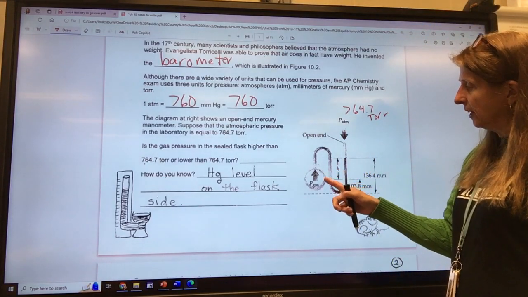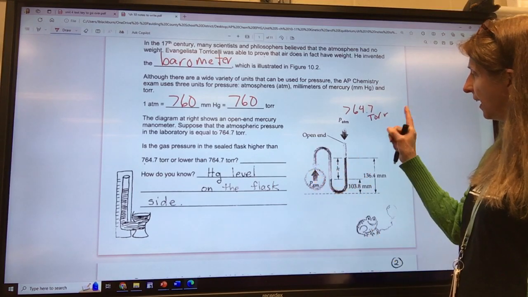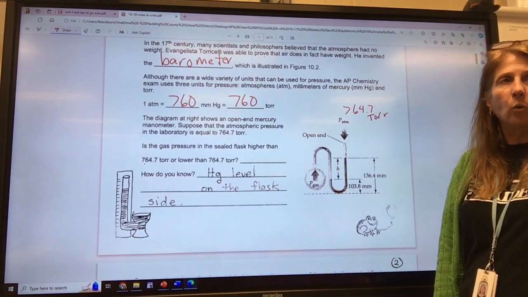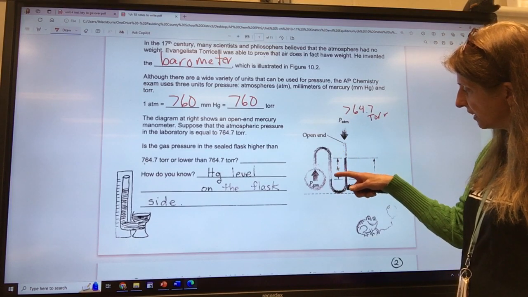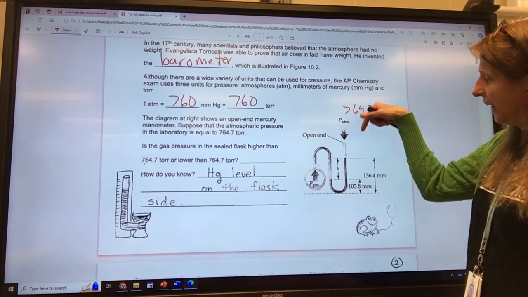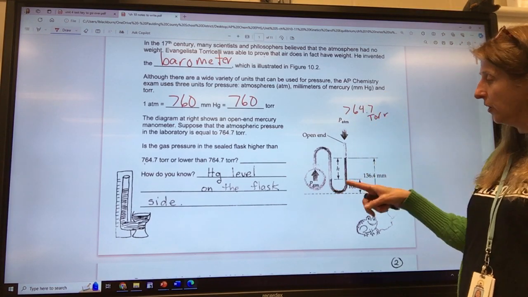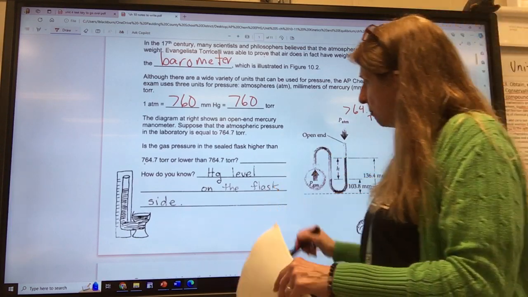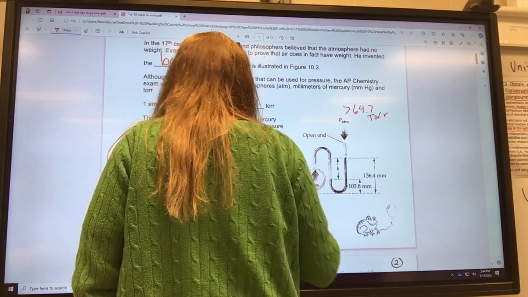By looking at this, do you think the pressure in the flask is higher or lower than 764 torr? Higher, because do you see how it's squishing it more this way? It's like a little tug of war, and the atmosphere is losing. The mercury's coming toward the atmosphere. This is a higher pressure. Good job figuring out what's going on in that flask.